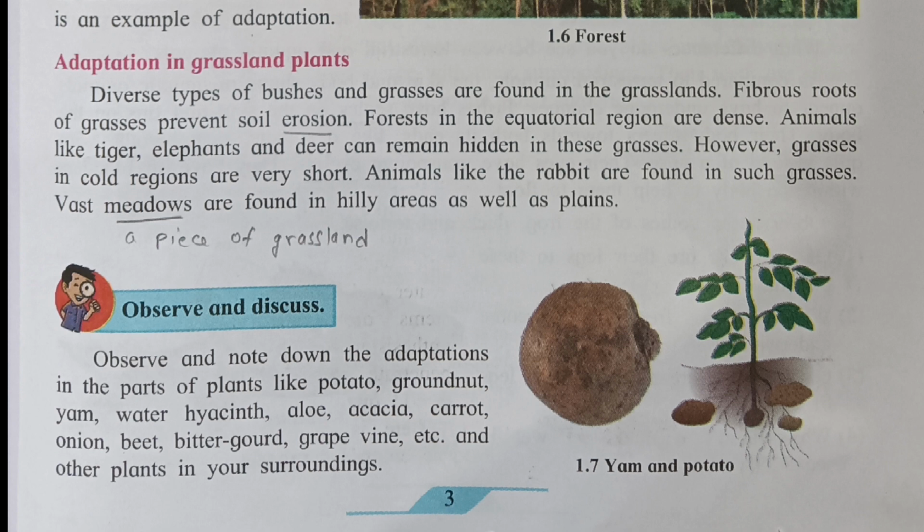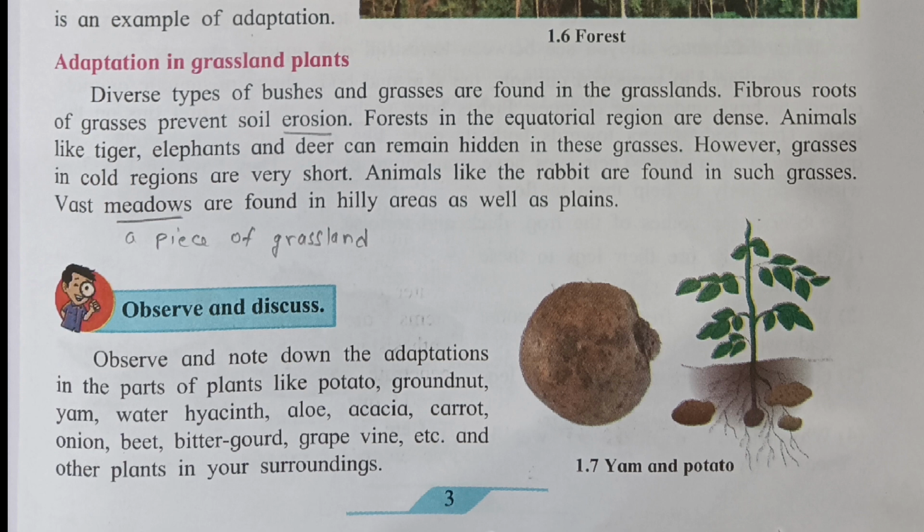Animals like tiger, elephant, and deer can remain hidden in these grasses. However, grasses in cold regions are very short. Animals like the rabbit are found in such grasses. Vast meadows are found in hilly areas as well as plains. Meadows mean a piece of grassland.